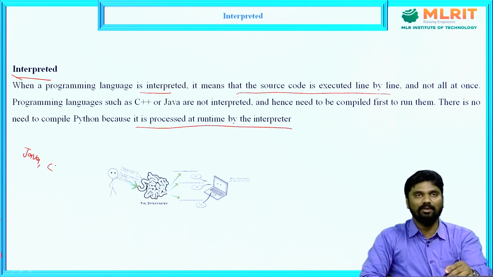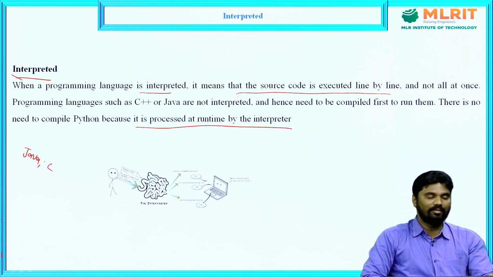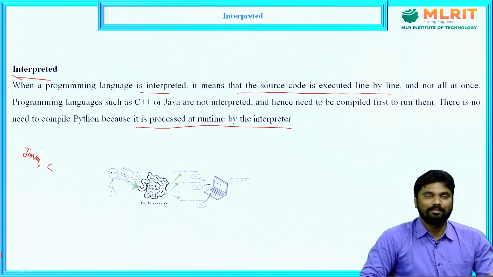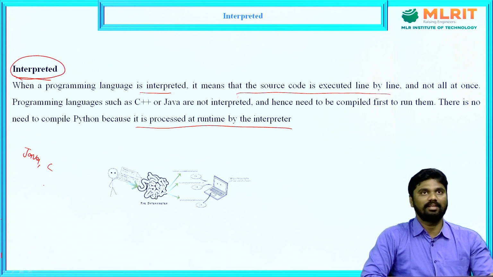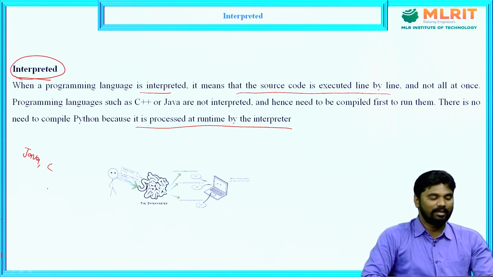It means the interpreter will take the responsibility of the bytecode. Once the Python program is successfully interpreted without errors, the Python virtual machine takes the responsibility to execute the code. But the main thing here is Python is an interpreter, not a compiler.